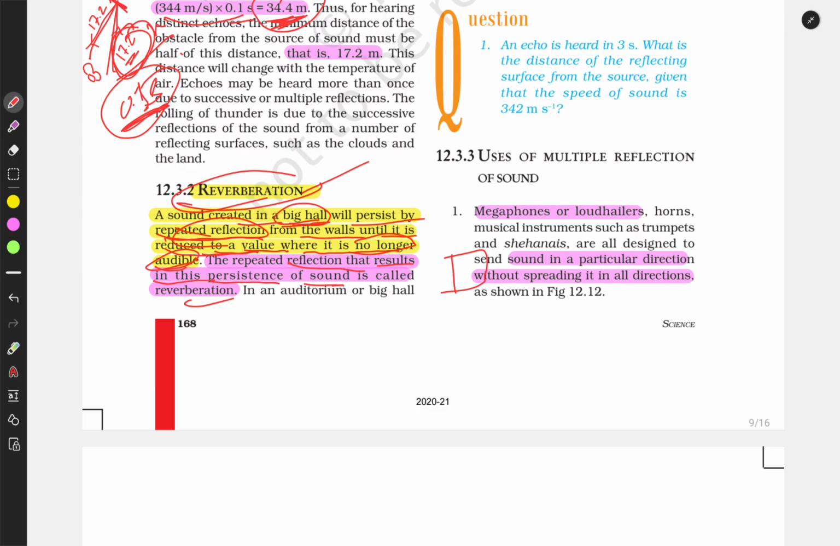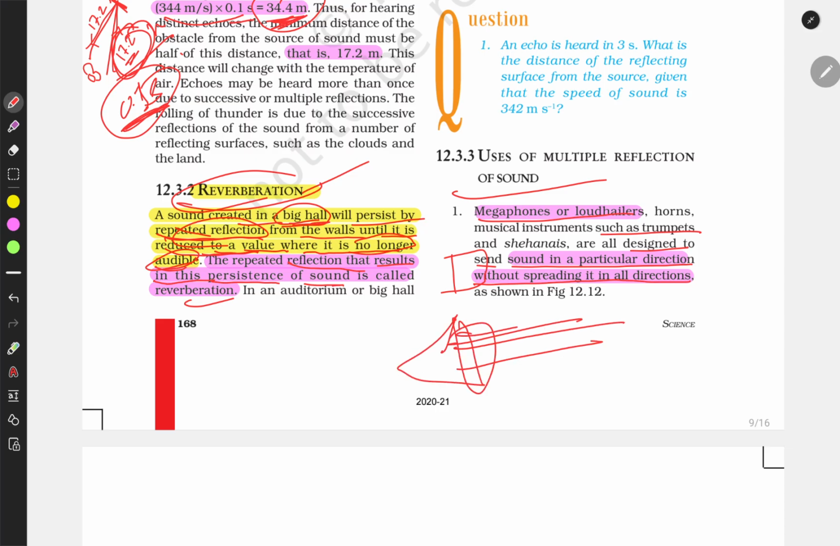Okay, now let's talk about uses of multiple reflection of sound. Megaphones or loud hailers, horns, and musical instruments are designed to send sounds in a particular direction without spreading in all directions. So they are designed to send a sound in a particular direction, so sound travels more in this case.